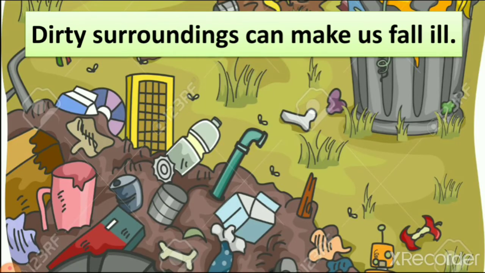Then dirty surroundings can make us fall ill. It means if your surrounding is dirty, you become ill fast. Why? Because of this dirty surrounding, you can see here flies, and these flies spread different types of illness, right? So because of this you fall ill and you get fever, you get cold and many things.